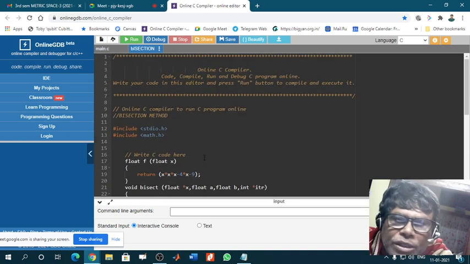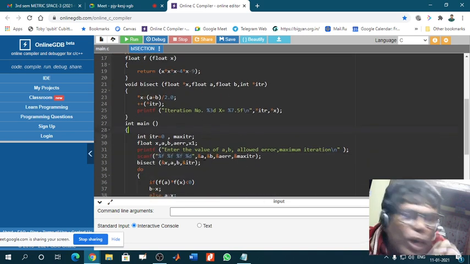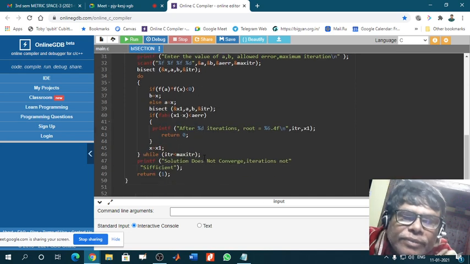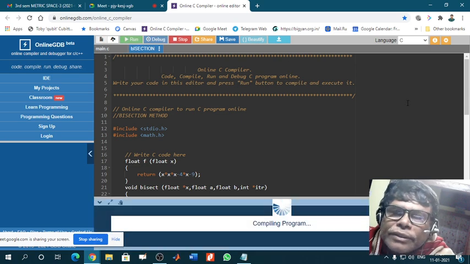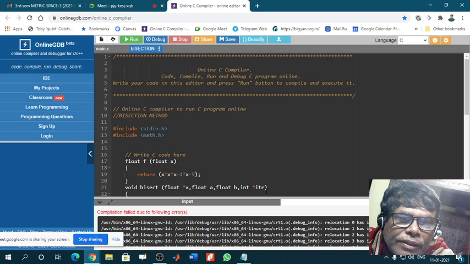Now it is not understandable in one run. Okay, so I am just showing you the run. Now you can practice it at home. This program you run, you see it is running.